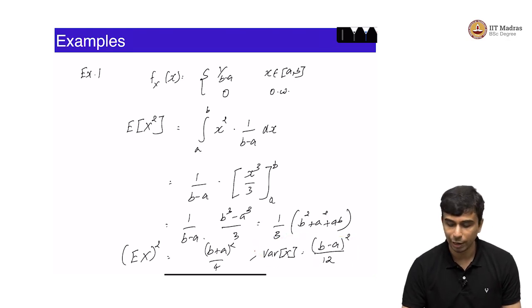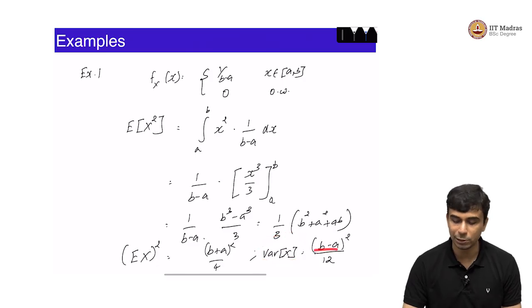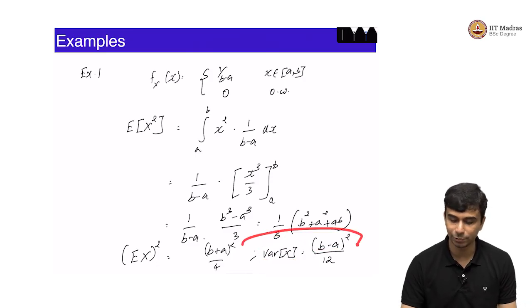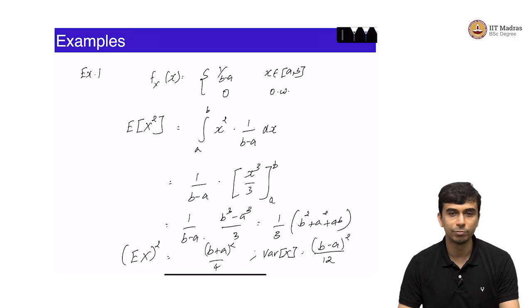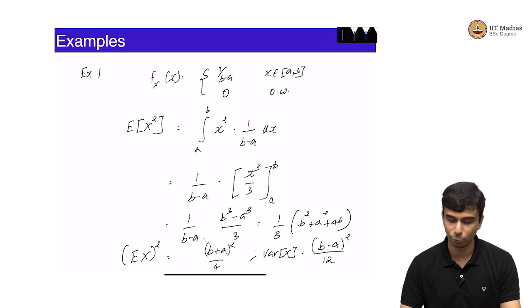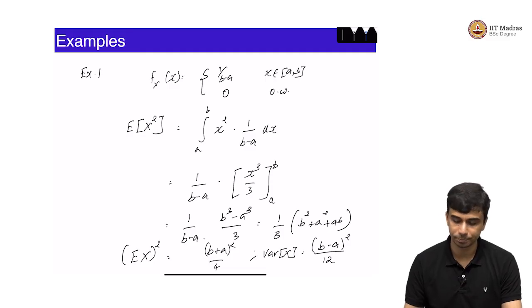And when is variance of x equal to 0? When b is equal to a, right. When b equals a, variance of x equals 0. And what does it mean to have b equal to a? Well, x always is going to take the value of a, which is equal to b, right. So, that is the only time when you have uniform random variables having a 0 variance.